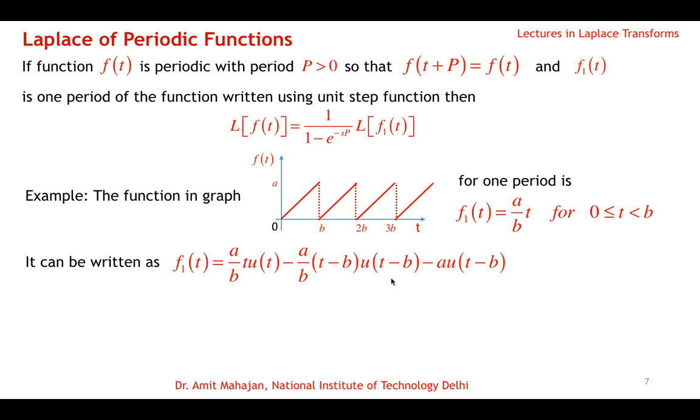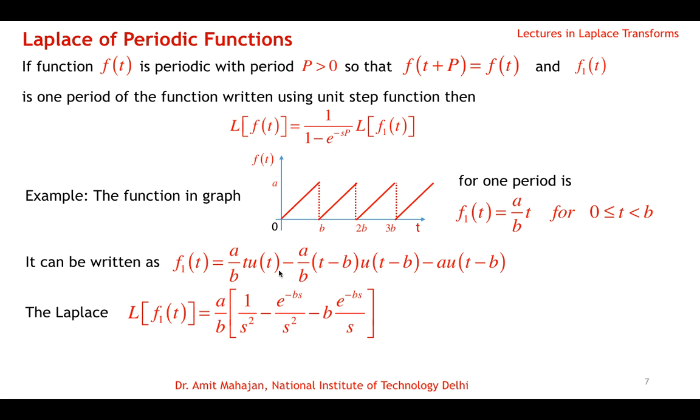So you can see previous lectures on how we can write the function directly from the graph in terms of unit step functions, and then we know how to calculate the Laplace of this. So Laplace of f1 will be the Laplace of this, and then we can use linearity. The Laplace of a sum will be the sum of the individual Laplace transforms, and a by b is a constant. For Laplace of t u(t), u(t) is at the origin, so e raised to power 0 is 1, and so Laplace of t is 1 by s square.